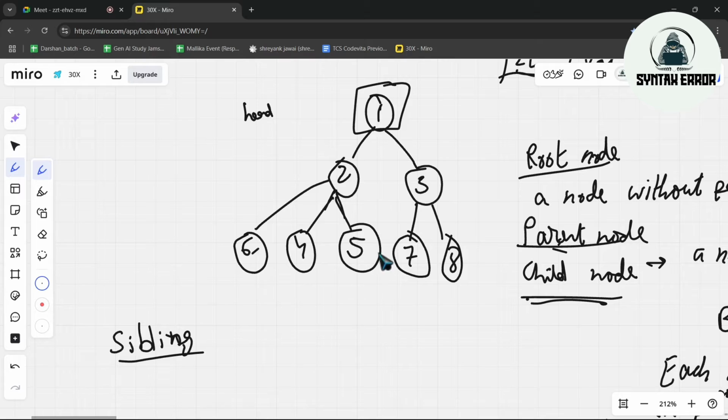We can't say 6, 4, 5, 7, 8 are siblings. For 2 as a parent, we are having 6, 4, 5 child nodes. So 6, 4, 5 are siblings. That's it.